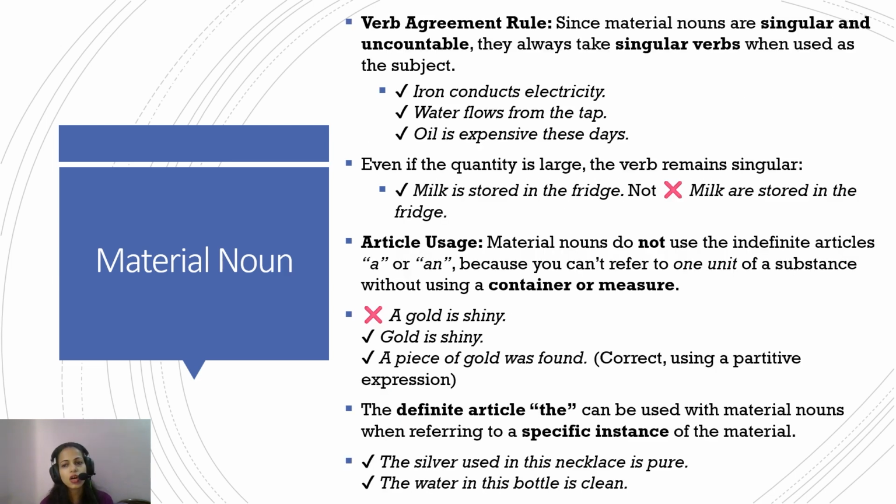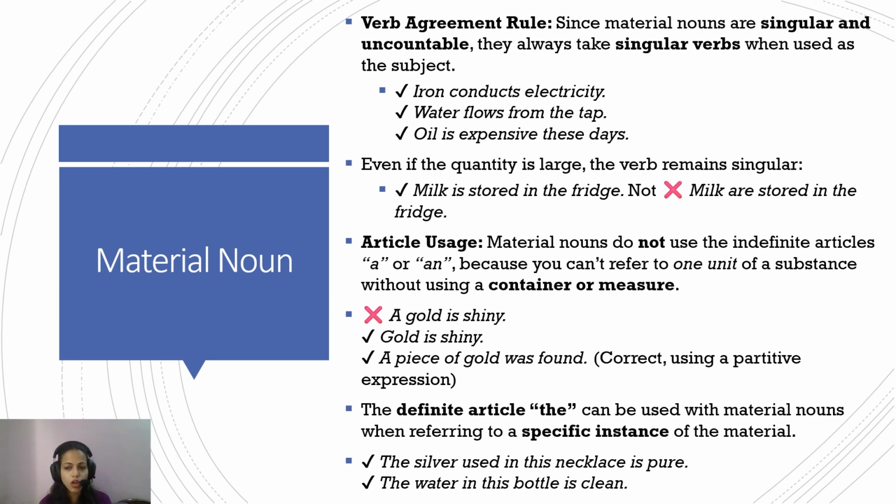Now, since material nouns are singular and uncountable, they take singular verbs. Like I said, when used in the subject: iron conducts electricity, water flows from the tap, oil is expensive these days. So, it's fairly simple. Even if the quantity is large, the verb remains singular. The milk is stored in the fridge, and not milk are stored in the fridge. It doesn't matter if the milk is a lot. It will always be singular.